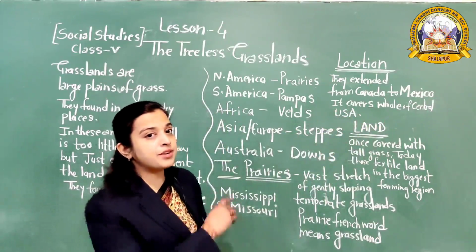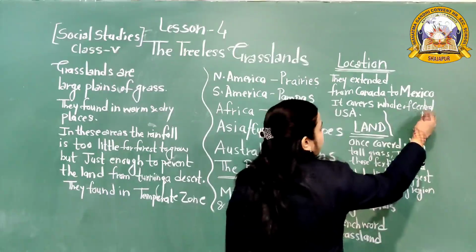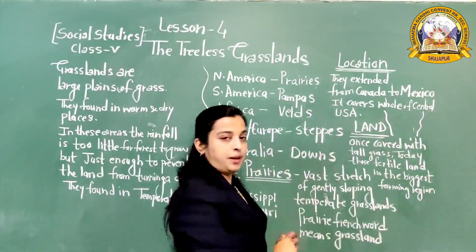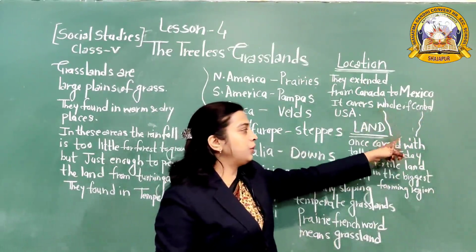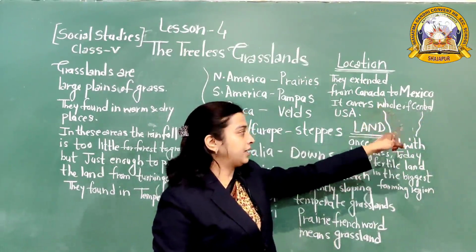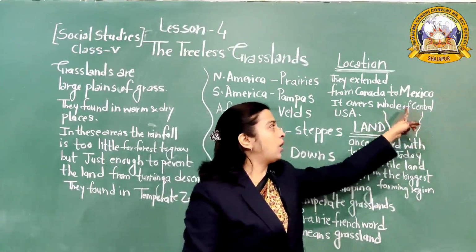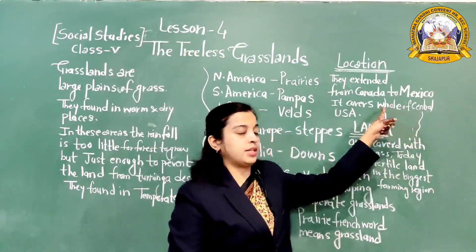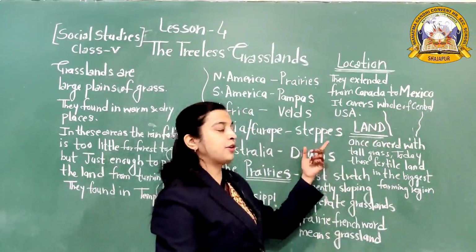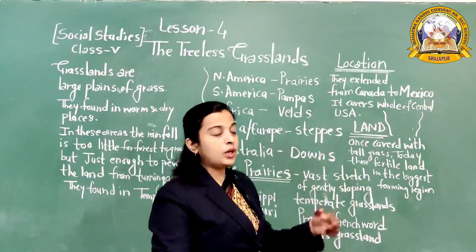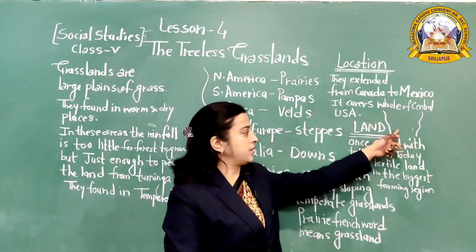इसने पूरा central USA covered करके रखा है. See this, they are like this in shape. है ना? They extend from Canada to Mexico. ये कनाडा से लेके मैक्सिको तक फैले हुए हैं. And they cover the whole of central USA. So where are the prairies located? They extend from Canada to Mexico and cover the whole of central USA.